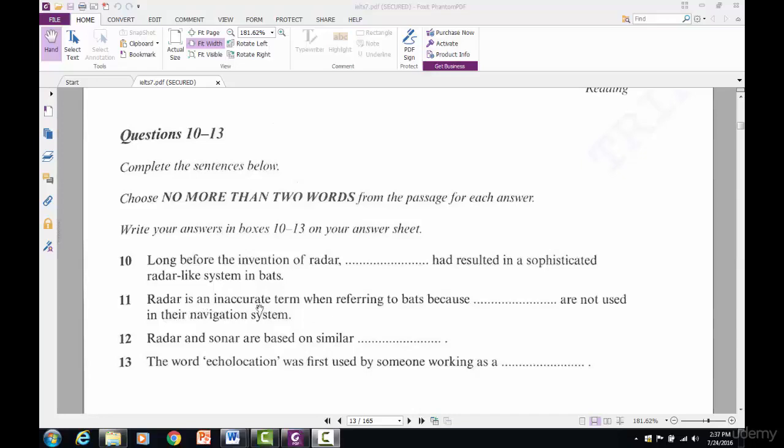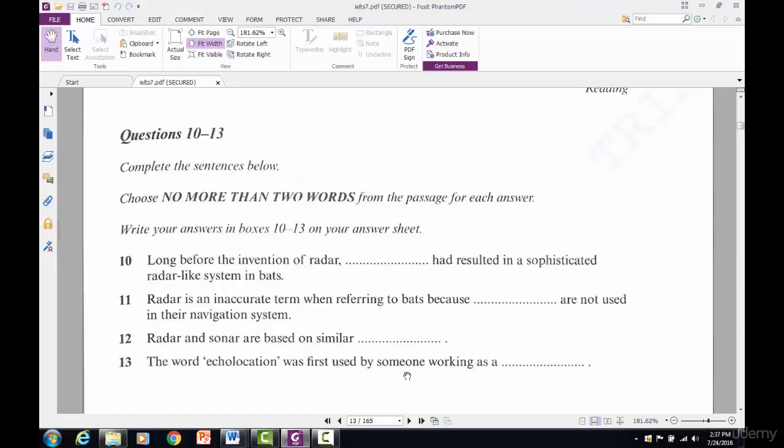Radar, the word inaccurate. We're looking at the keywords in the questions. Radar and sonar, similar. That's a good word to remember. That's going to be easy to find for number 12. And echolocation, first used by someone. So number 13 is referring to a person or a profession.